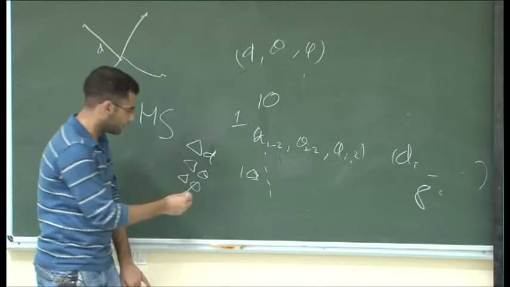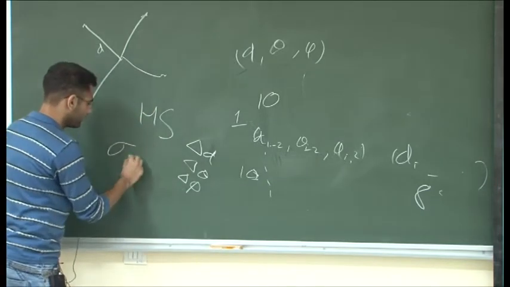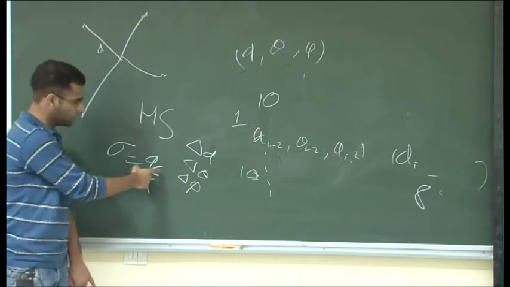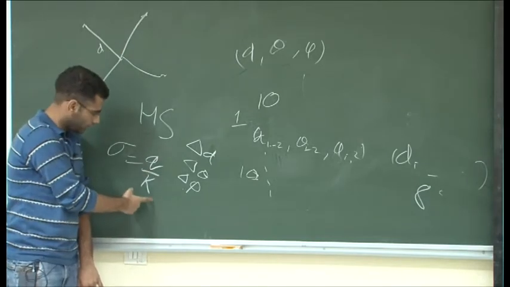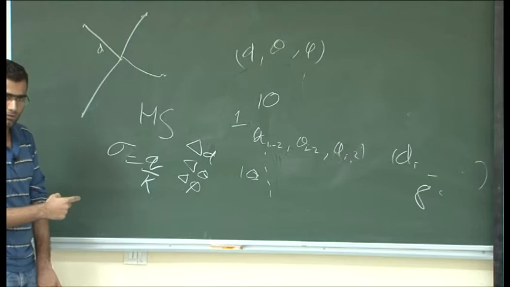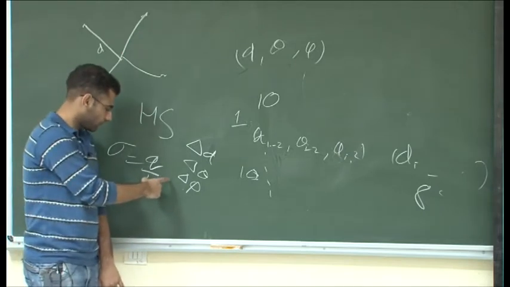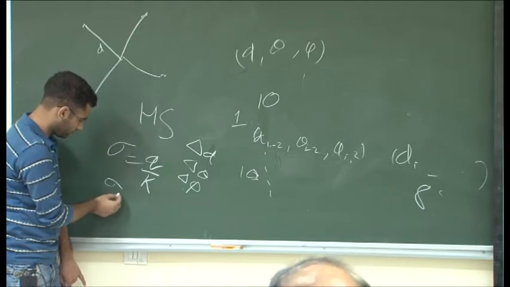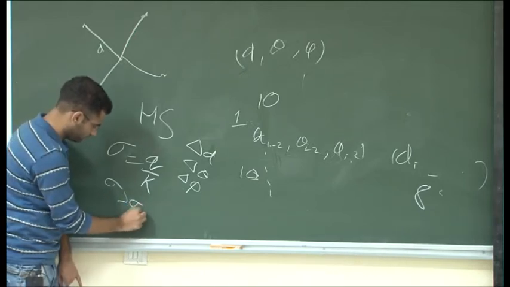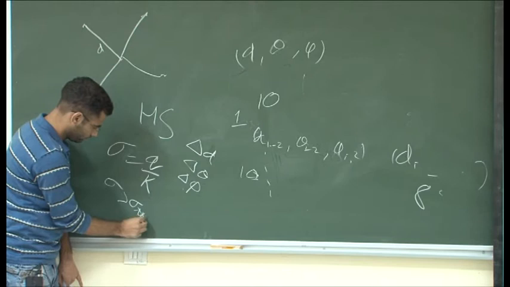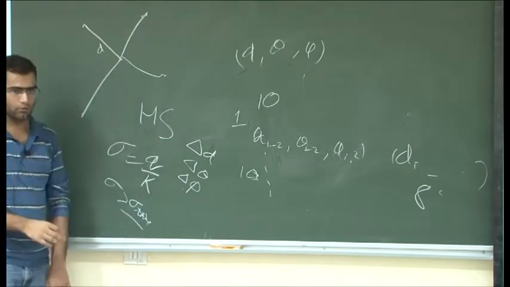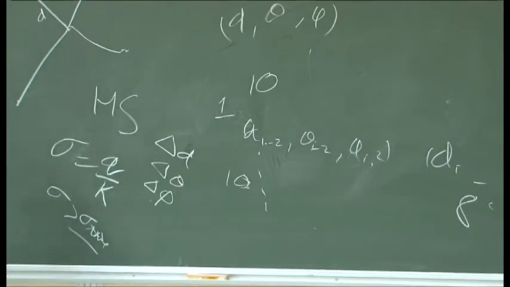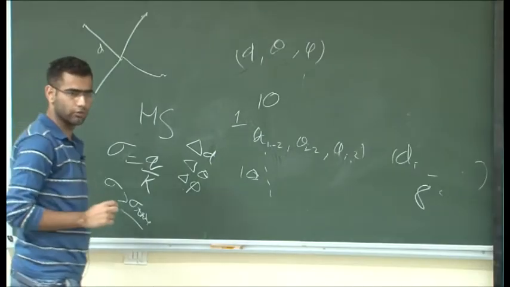So we will subtract that, and sigma is equal to q by k, where q is the number of matched neighbors and k is the total number of neighbors. If sigma is greater than a certain threshold, we declare it a match. All right. So this was the encoding phase.